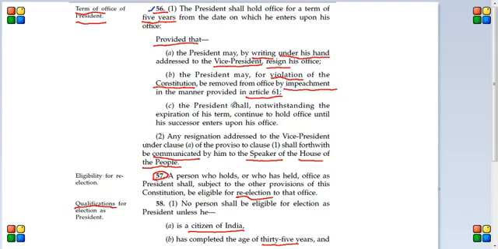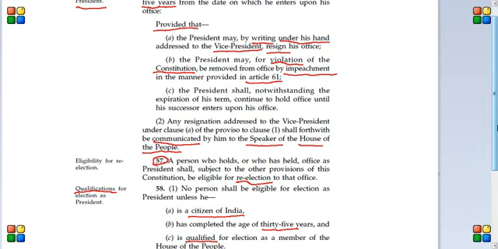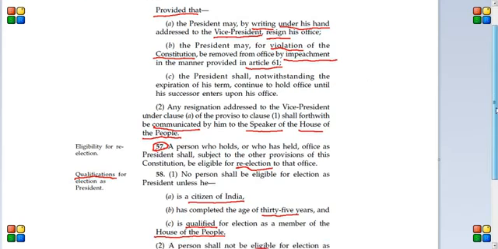Second thing, C, says the president shall, notwithstanding the expiration of his term, continue to hold office until his successor enters upon his office. It's pretty simple. It says that he can stay in office until the next successor comes in, unless his term got expired, like within 5 years.